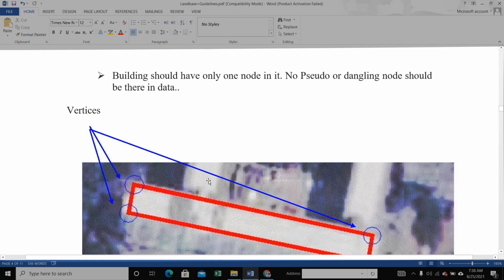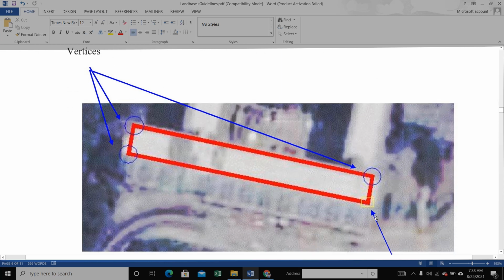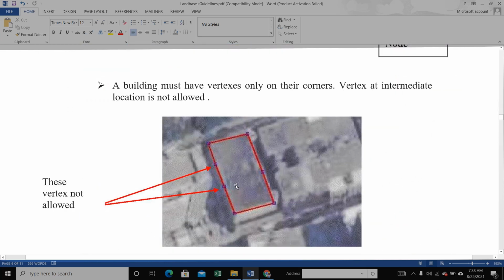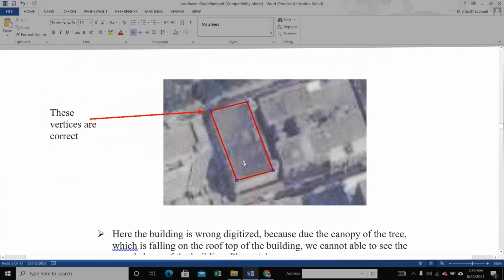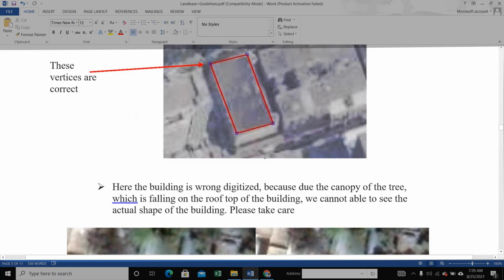A building should have only one node in it. No pseudo or dangle nodes should be there in the data. Vertex, vertex, vertex and these nodes. A building must have vertices only on its corners. A vertex at an intermediate location is not allowed. This vertex is not allowed, and this vertex is right. The corner vertex is right, but this vertex on the center line is not allowed. These vertices are correct. This vertex is correct.